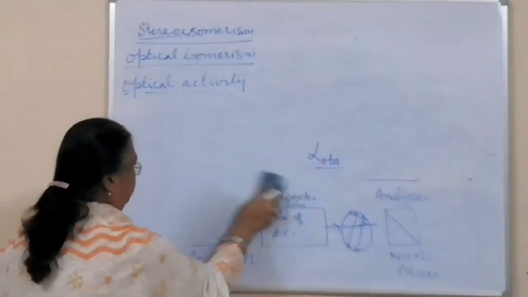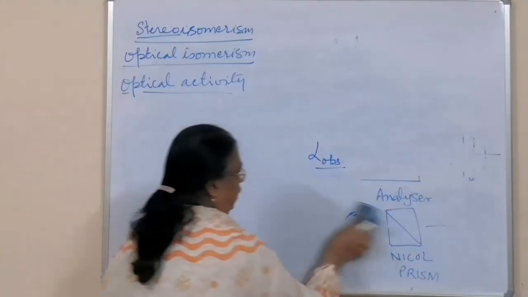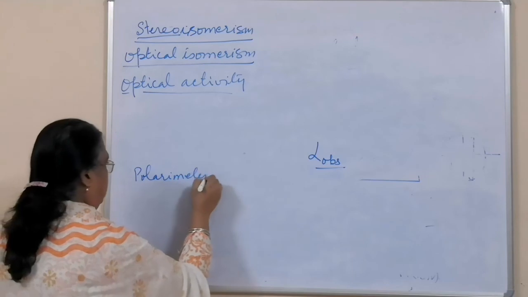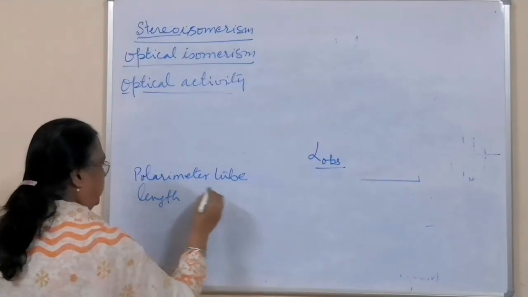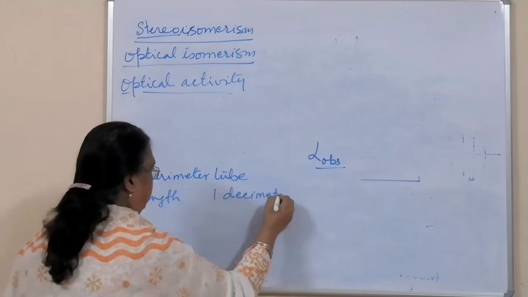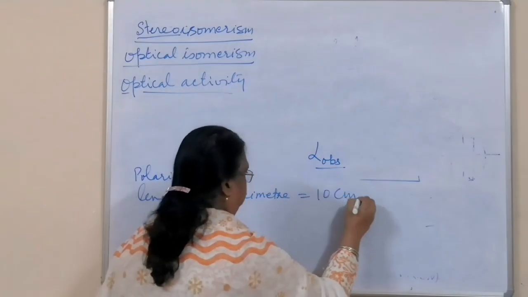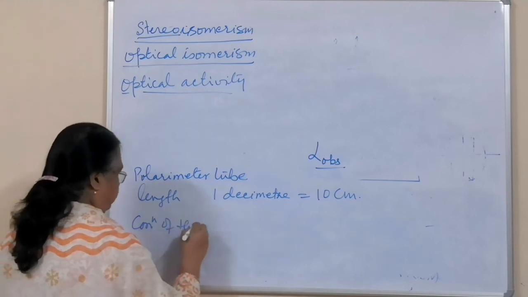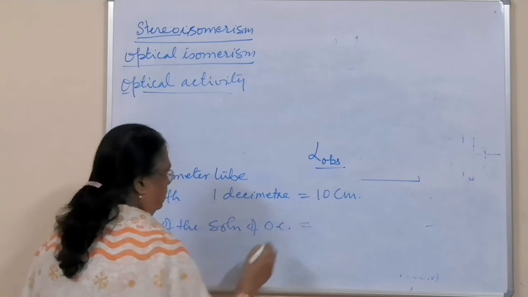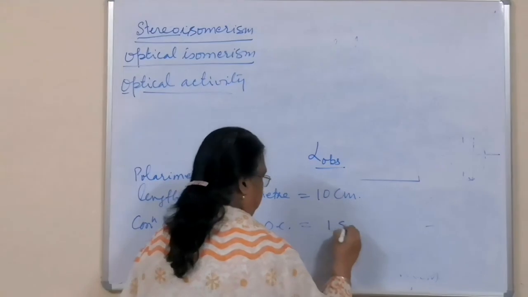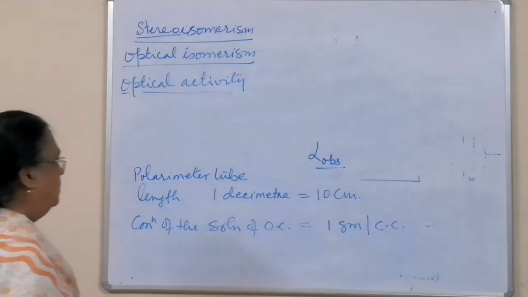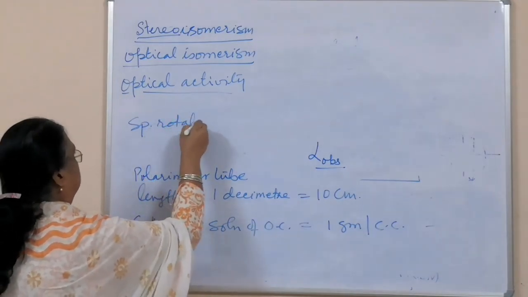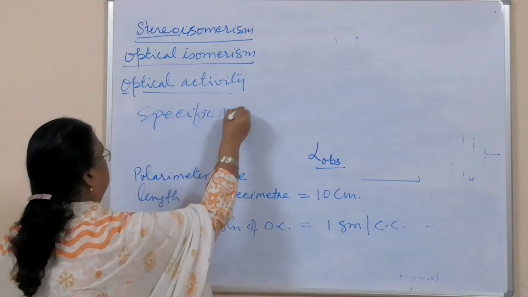Now there is another thing. If the length of the polarimeter tube is kept at 1 decimeter, which means 10 centimeters, which is very small, and the concentration of the solution of the organic compound whose optical activity has to be measured is taken to be 1 gram per cc, then whatever angle of rotation is observed is called the specific rotation.